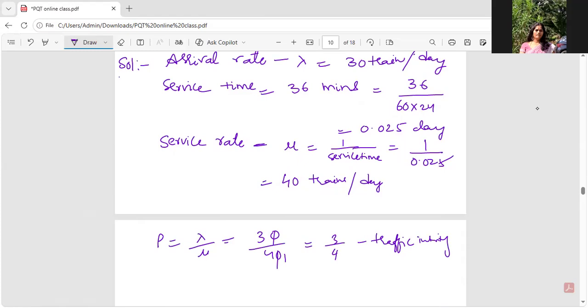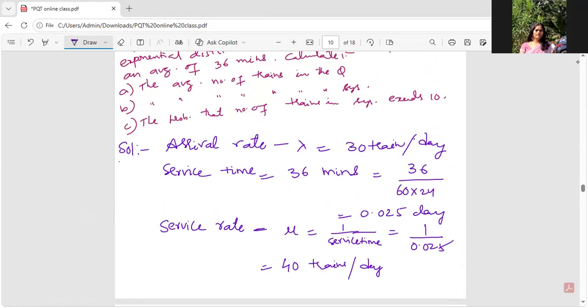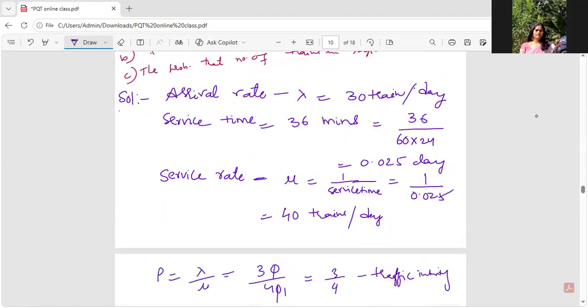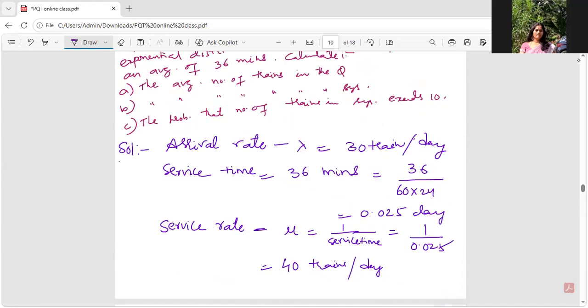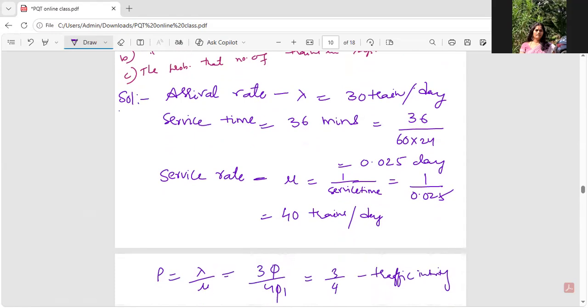What you've been asked to find out, let's see carefully, guys. I think no twists and turns. Average number of trains in the queue, so it's the length of the queue that they are asking. Also, they are asking the average number of trains in the system, so the length of the system is being asked. Of course, the third question, we'll handle it.